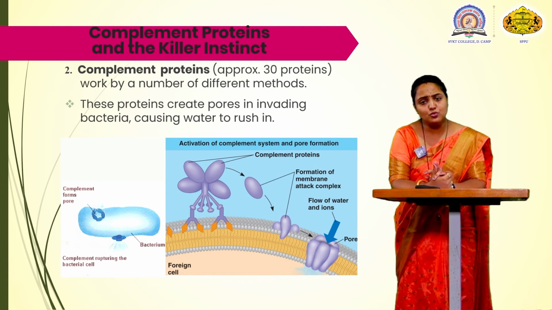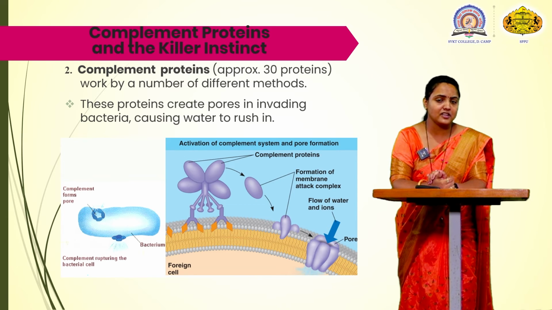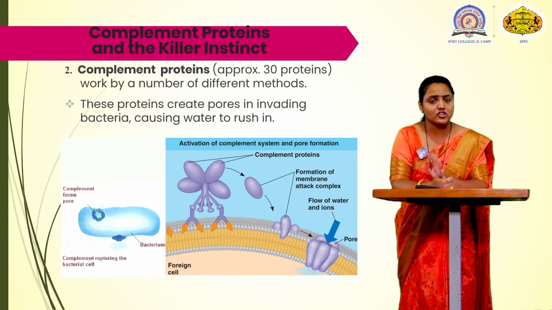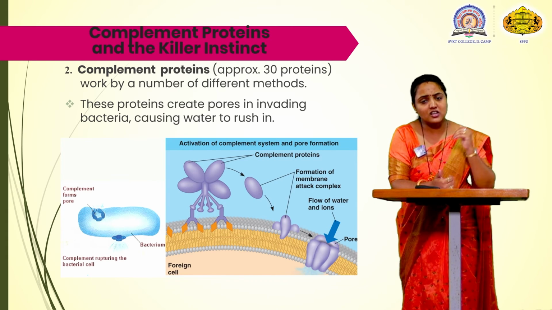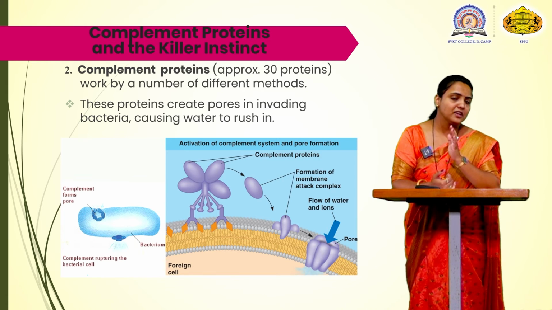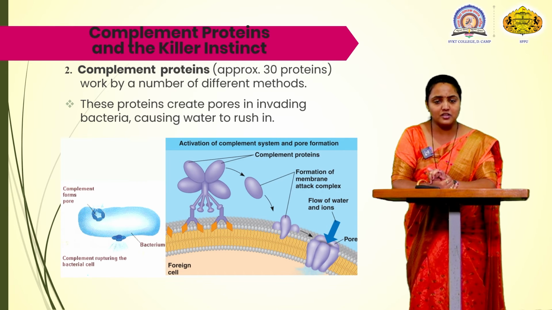What do these proteins do? These proteins create pores in invading bacteria. And what does it do? It causes the water to rush in. When the water is rushing into the bacteria, the system can throw out or exclude the bacteria from the body.